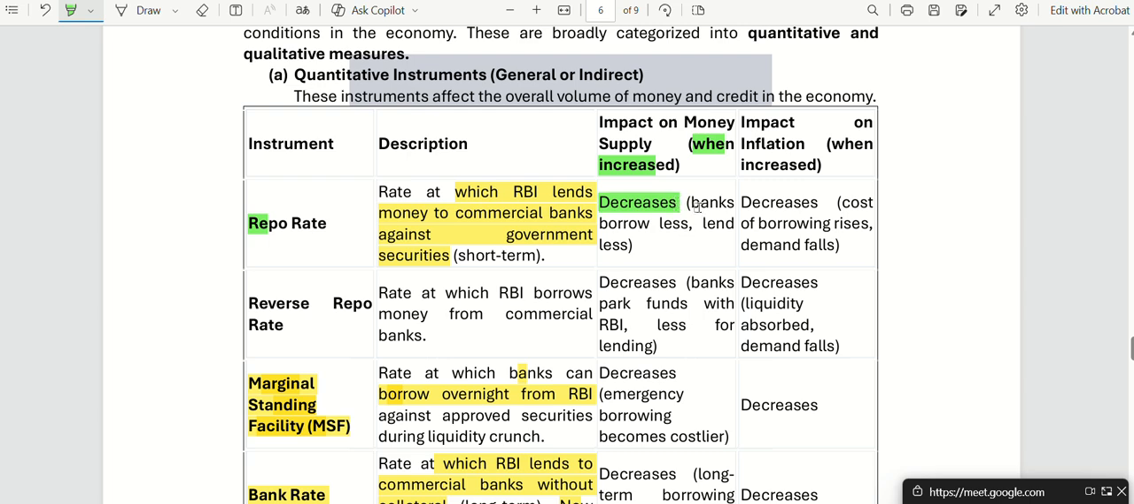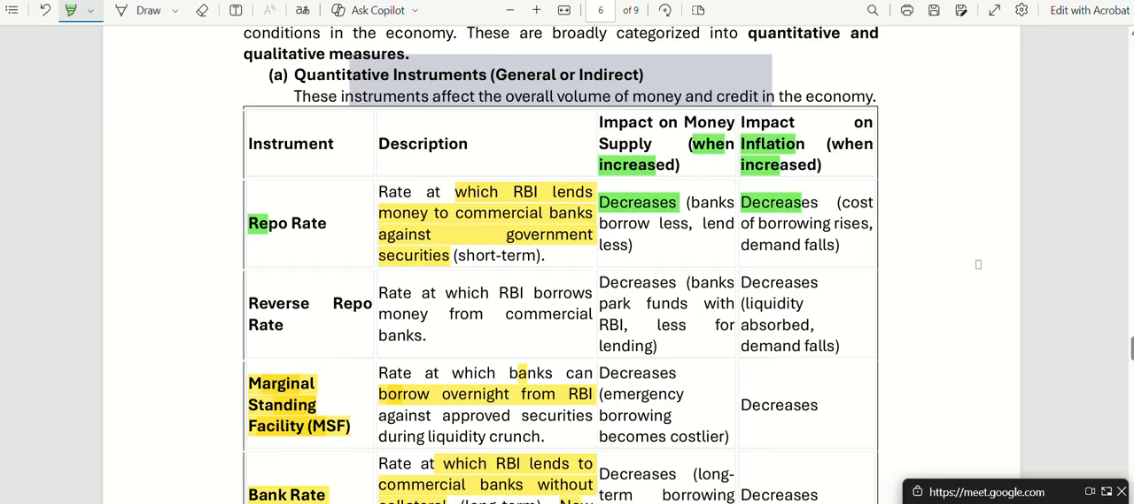Why? Because banks borrow less and they also give out fewer loans to customers. When the repo rate is, for example, 7%, banks borrow money from RBI and give it to you and me. And when it's at 12%, banks will not borrow from RBI and will also not give out loans to customers. So what happens to inflation when repo rate is increased? Inflation decreases.